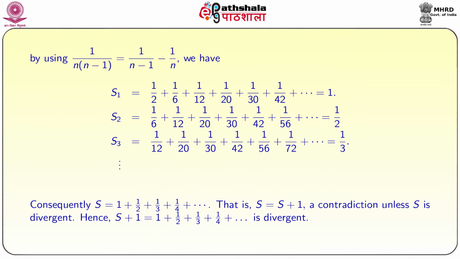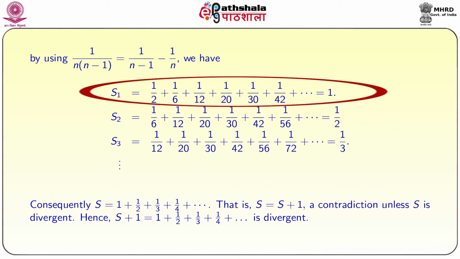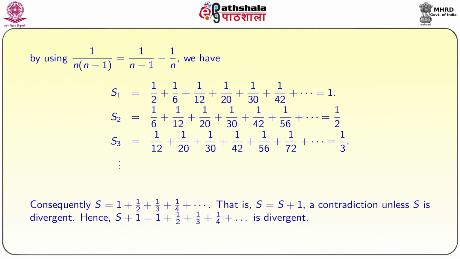Now, by using 1 by n into (n minus 1) is equal to 1 by (n minus 1) minus 1 by n, we can prove that S1, equal to 1 by 2 plus 1 by 6 plus 1 by 12 and so on, is equal to 1. With a little calculation we can prove this. For that we need to use that 1 by n into (n minus 1) is equal to 1 by (n minus 1) minus 1 by n; this is by a telescopic sum, similar to the result we proved for triangular numbers. So, one can refer to those slides.